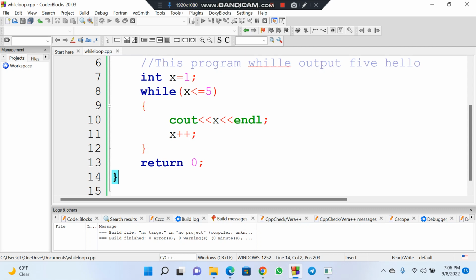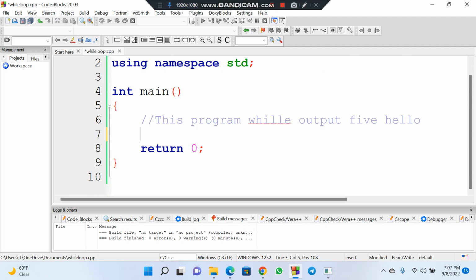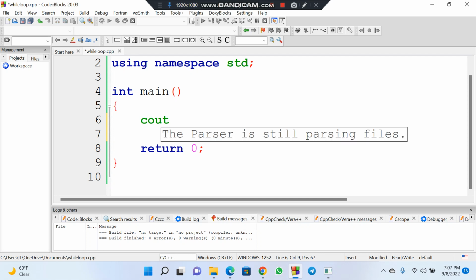All right. So this is a while loop. You can use it to do a lot of things, as long as it's looping, something that is going to be repeating. For example, let me give you a simple scenario. You might want to ask a user to enter as many numbers as possible. Let's say you want to ask a user to enter a positive number. You can write a cout to say enter any positive.